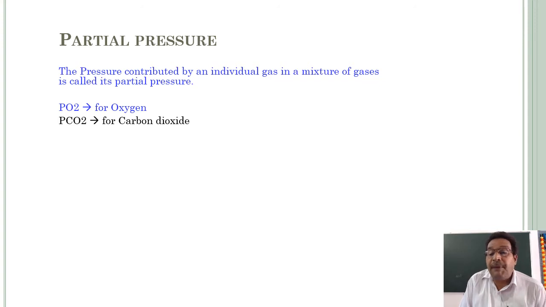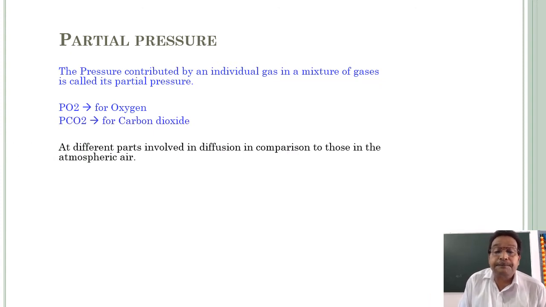PO2 indicates the partial pressure of oxygen in a mixture of gases, and PCO2 indicates the partial pressure of carbon dioxide. Next, at different parts involved in diffusion in comparison to those in the atmospheric air, we are taking only two respiratory gases, oxygen and carbon dioxide.